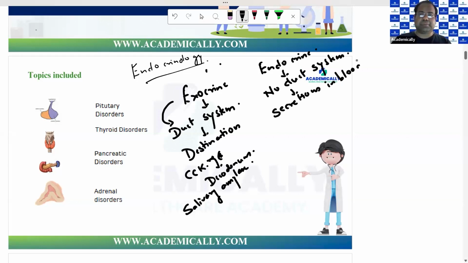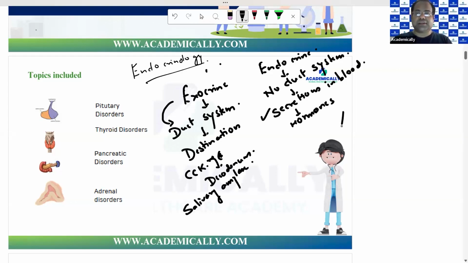Secretions are carried by the blood, and wherever there is a receptor or the destination organ, these secretions, which are usually hormones, and whichever cells have the hormone receptors, those cells will take up these hormones. These hormones will occupy the receptors, and then it will show its actions. Most of the time, remember that all these endocrine glands have a rich blood supply. Why? Because it is through the blood that these hormones are circulated. So that is why each endocrine gland usually has a rich blood supply.